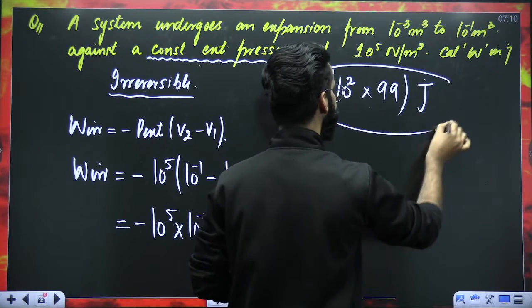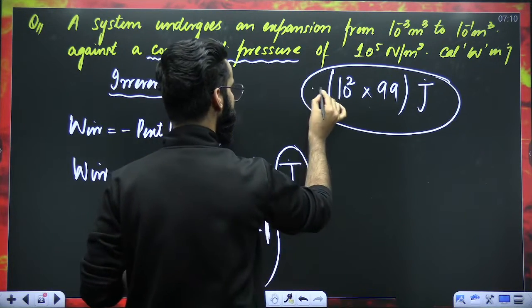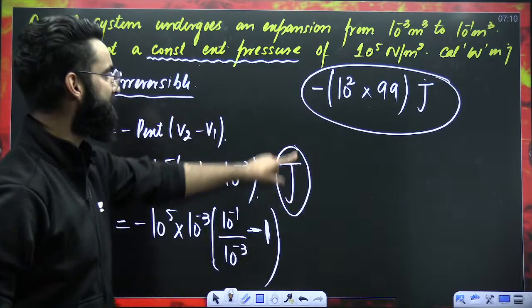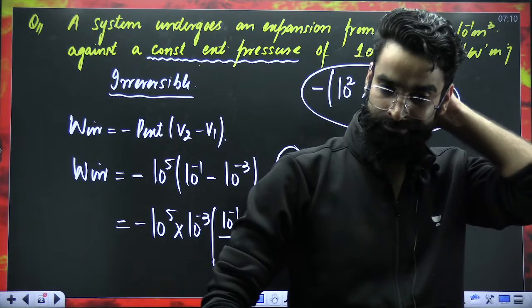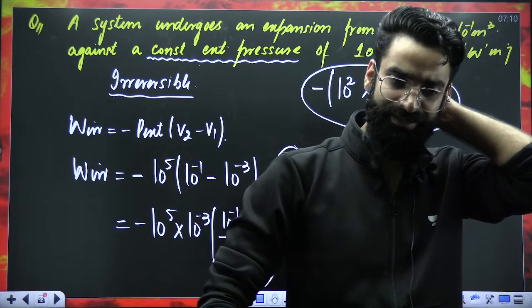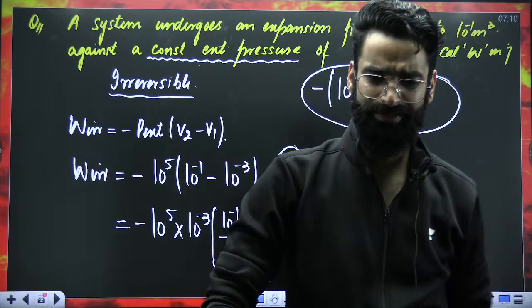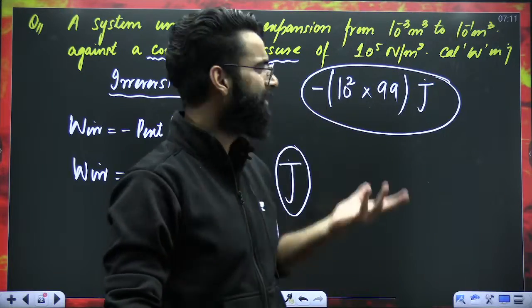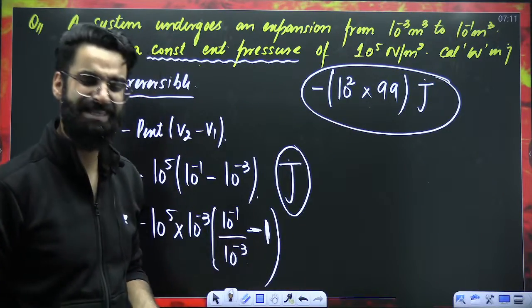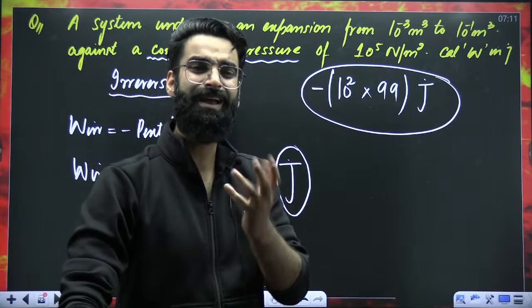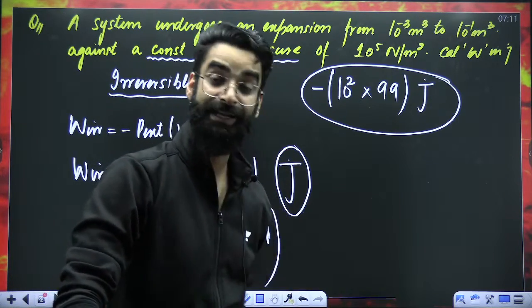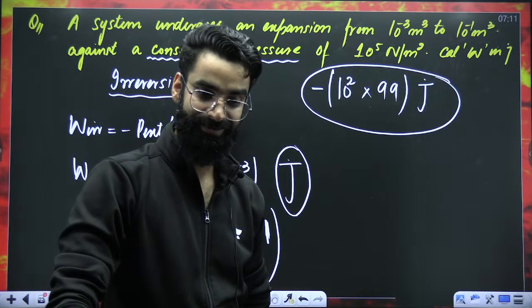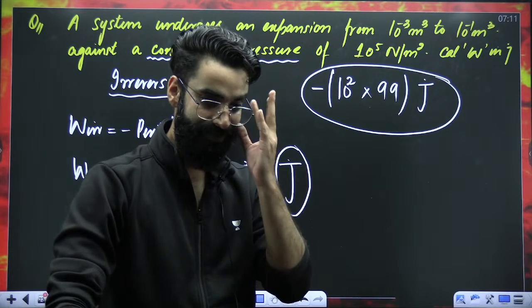This is the work. And the sign in the beginning is minus. This minus sign indicates that expansion is happening. Perfect. This is just one simple example, a very basic example which I gave you so that you can understand how we use that formula for irreversible processes. I'm just teaching you basic things. We will discuss it in detail.